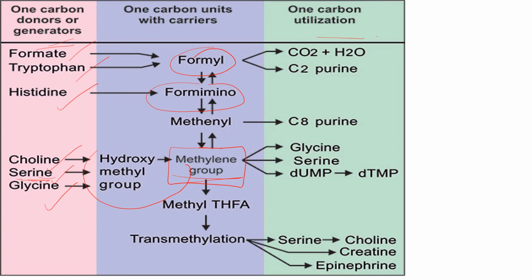These are utilized in the formation of the purine ring, and for the formation of serine, glycine and thymidylate monophosphate. Also methyl THFA helps in the transmethylation reactions from serine to choline, for the formation of creatine and epinephrine. Thus, 1-carbon metabolism plays an important role in our body for the formation of various compounds.